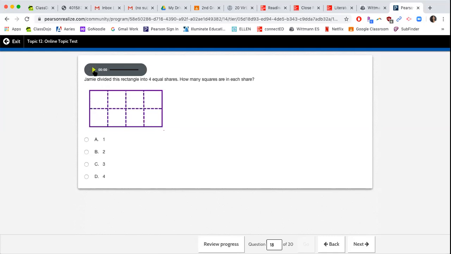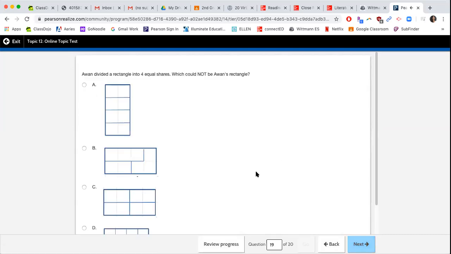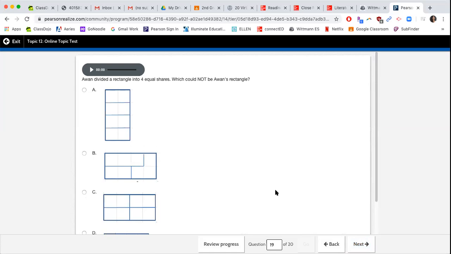And then remember, you can click on these. If you're having trouble reading some of these questions, it will read the questions for you. Jamie divided this rectangle into 4 equal shares. How many squares are in each share? 2 more questions on this one, and then I'll show you the next test.